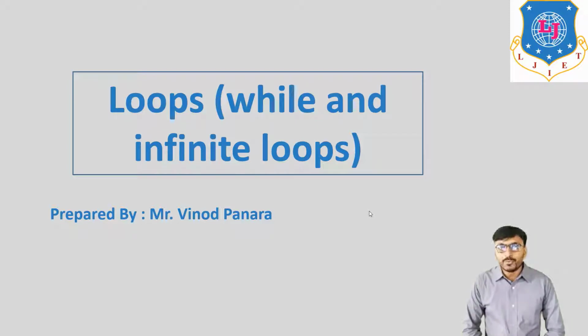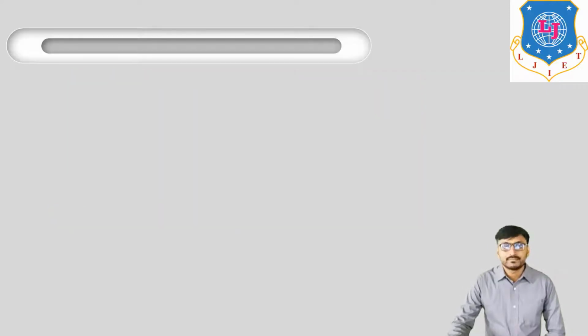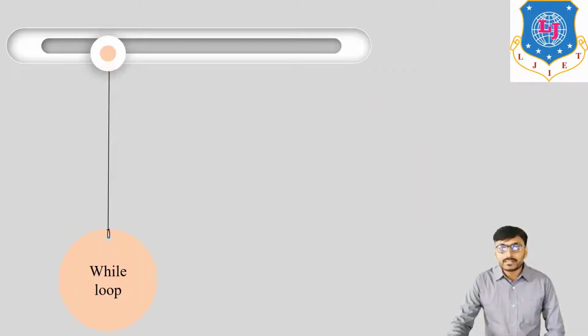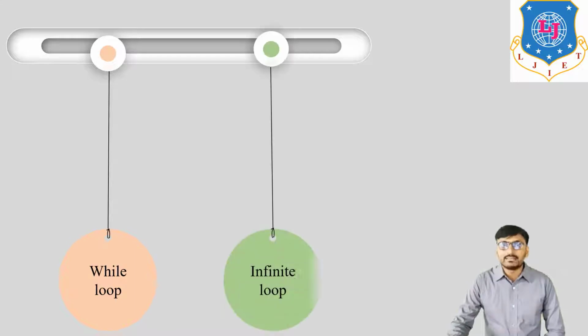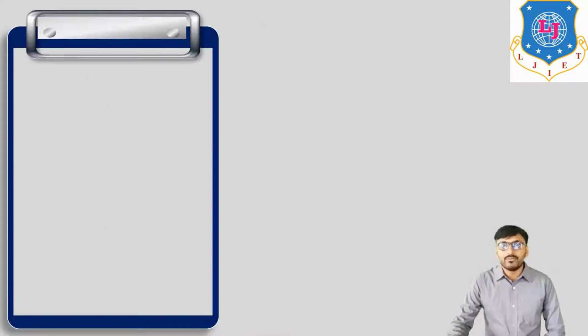So loop is an iterative statement in Python, and there are mainly two types of loop, for loop and while loop. In today's lecture we discuss first while loop and second infinite loop. So we start with while loop.